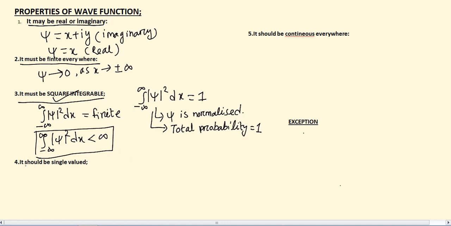Next one is psi should be single valued, which says for a particular value of x there should be a particular value of y. That means the function should be one to one.